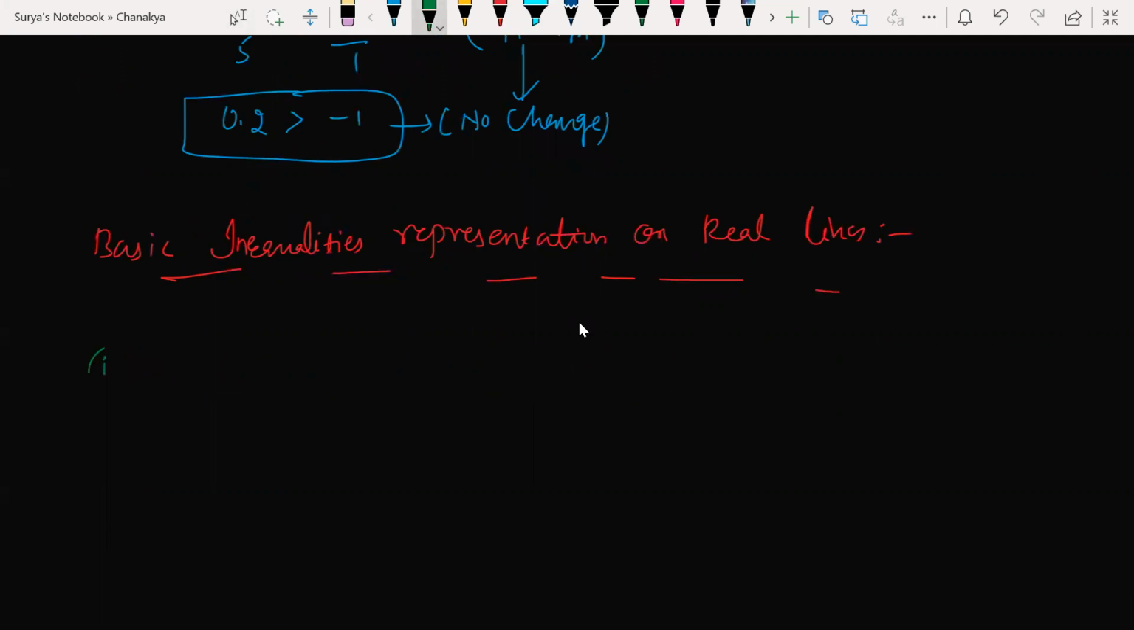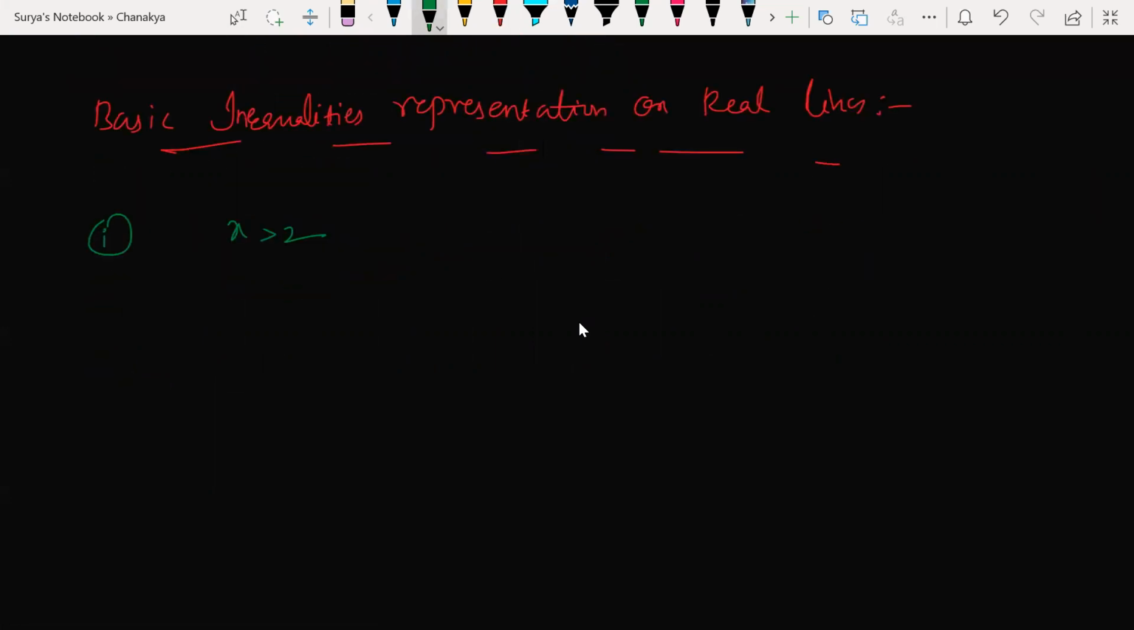Look at this here. I have x greater than 2. How do you represent it? Look at it. This is my minus infinite, and this is my plus infinite. First, let me write the critical points here. What do you mean by critical point? I mean the point which was given here. 2 is given, so he's talking about 2. Let's plot 2 on the number line.